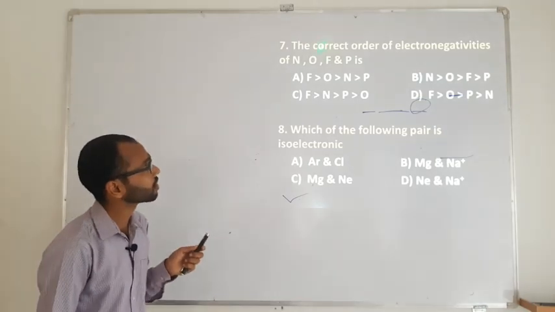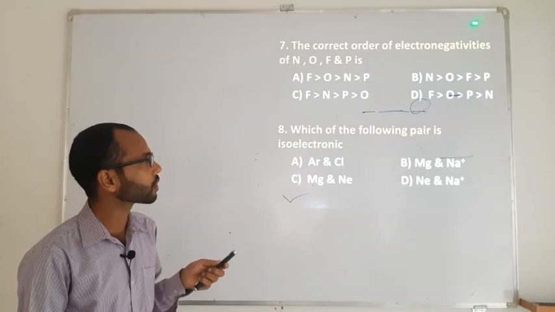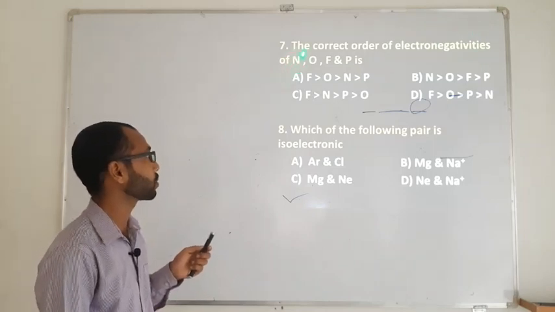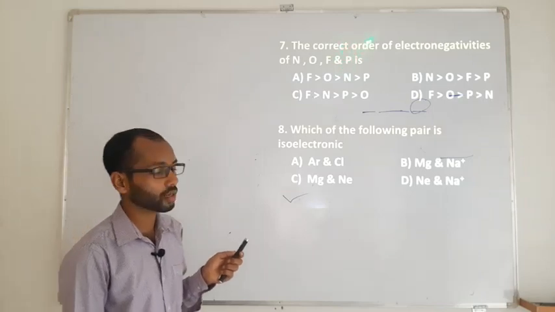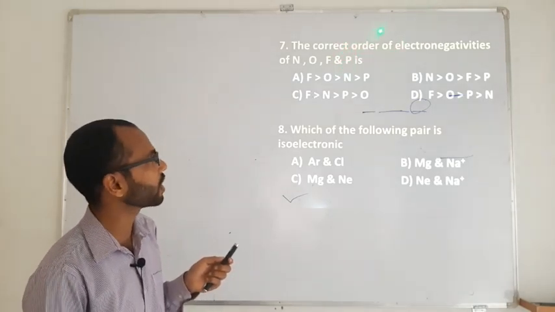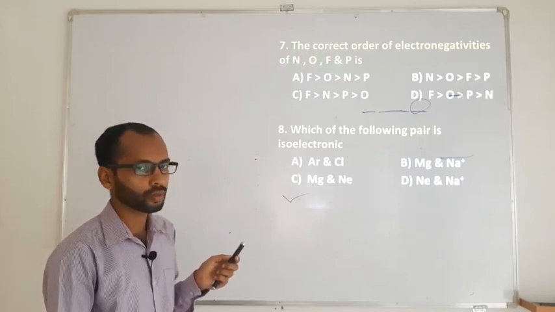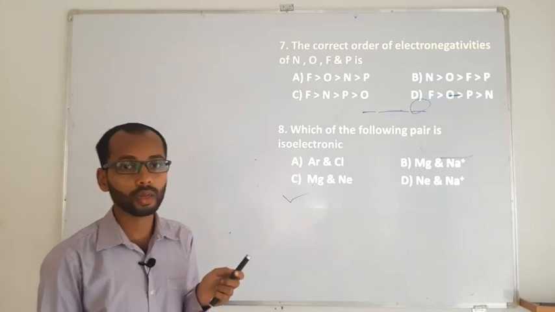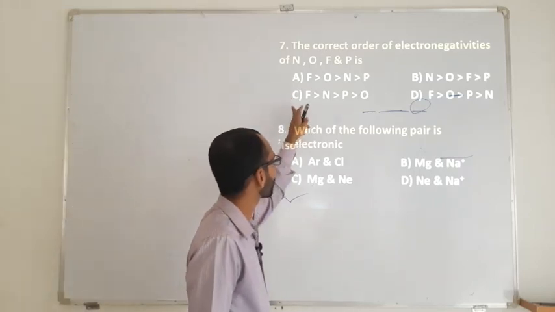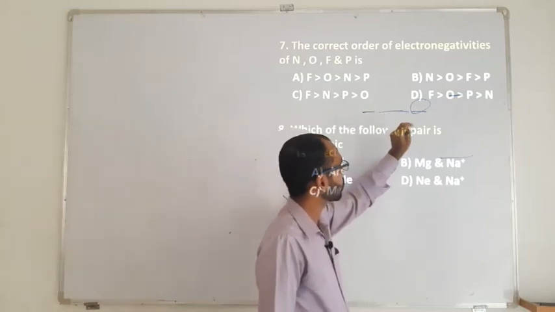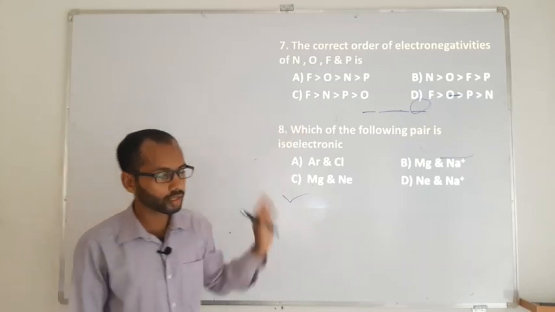Next, the correct order of electronegativity. We are going to talk about electronegativity. So we have been given the elements nitrogen, oxygen, fluorine and phosphorus. We need to arrange them in the correct order of their increasing or decreasing electronegativity. If you just see the elements nitrogen, oxygen, fluorine and phosphorus, we know that fluorine is the most electronegative element in the entire periodic table. So option A has fluorine, option C has fluorine, option B doesn't, option D doesn't, so it is going to be either A or C, or it is going to be D.